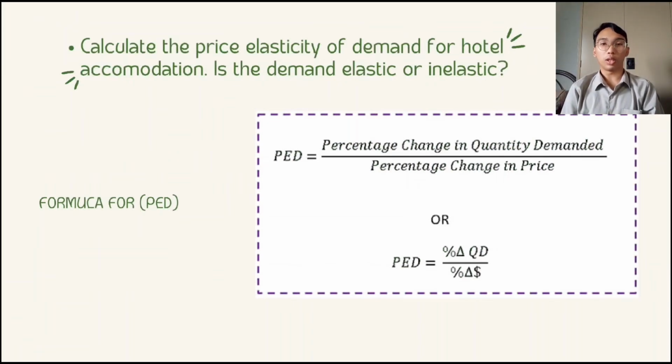How to solve question A? First, we need the formula for PED. What is PED? PED stands for price elasticity of demand. The calculation is PED equals the percentage change in quantity demanded divided by the percentage change in price, as you can see in the picture on the slide.